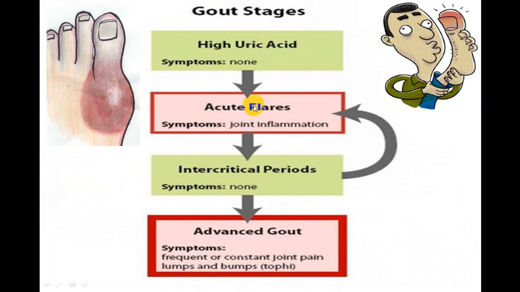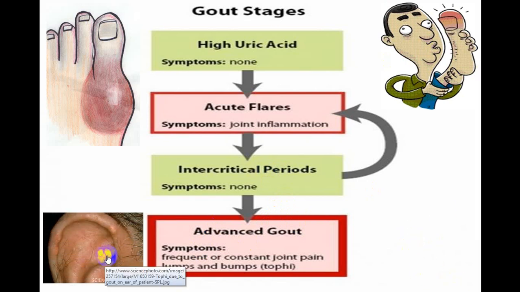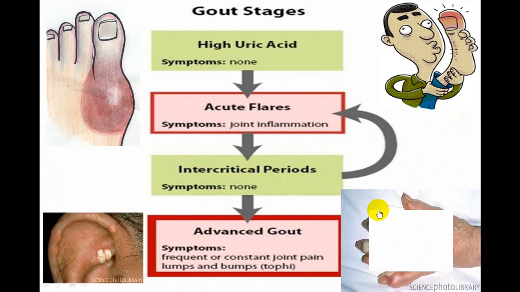High uric acid level, acute gouty arthritis, intercritical period, and then you come across what we call as an advanced gout stage, that is tophi. These are classical tophi. Very commonly you see them over the ear pinna, and over the joints. This is acute flare, and between these two, you get intercritical period where you can have a joint involvement, and sometimes again you can have episodes of acute flare.